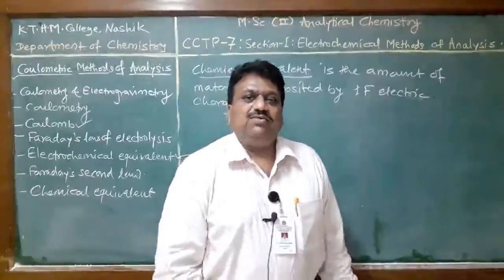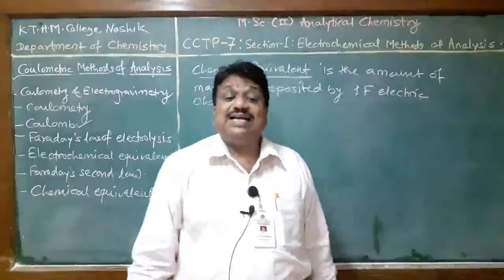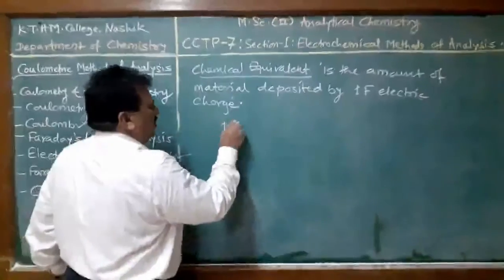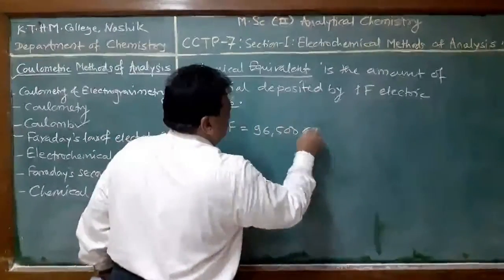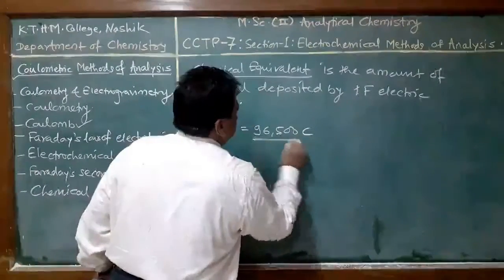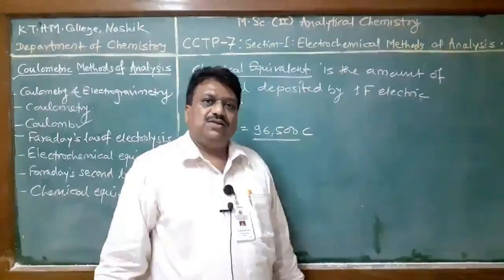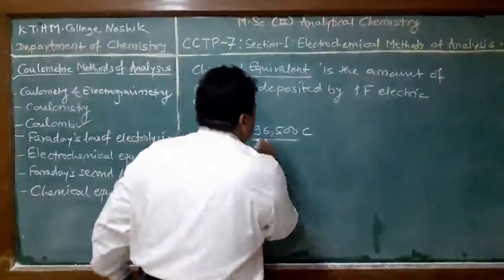Chemical equivalent means the amount of material deposited by 1 Faraday of electric charge, and 1 Faraday means 96500 Coulomb. You are familiar with this figure. Now how does this quantity come?